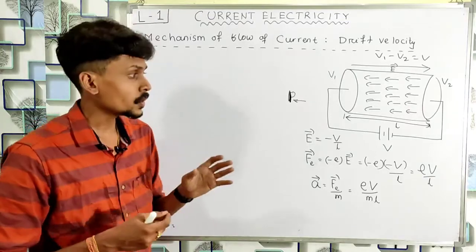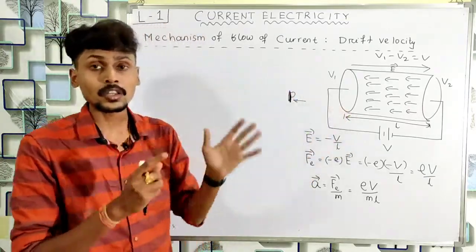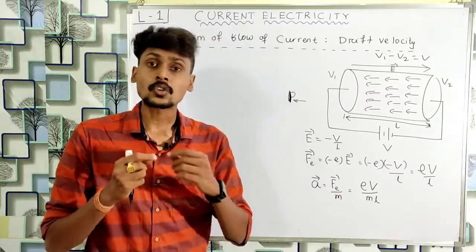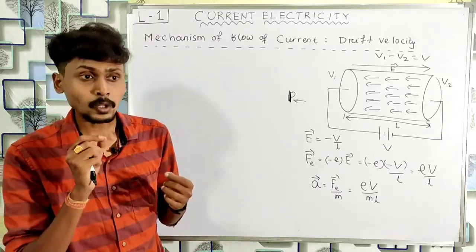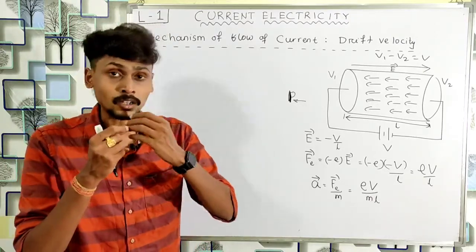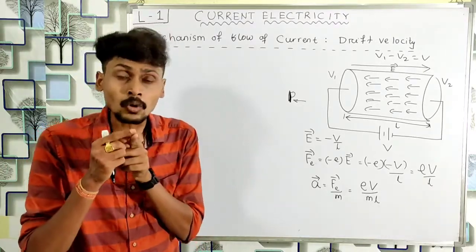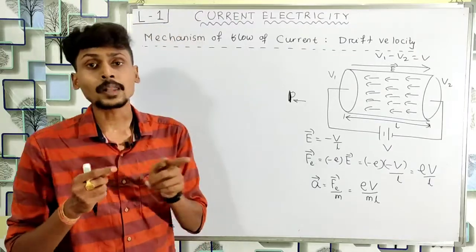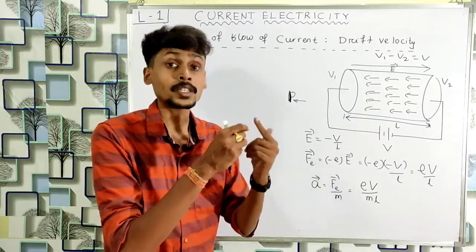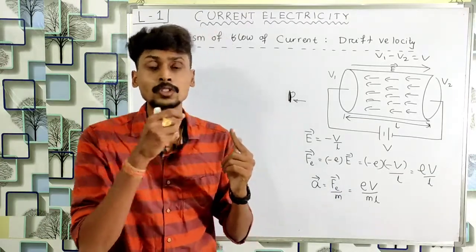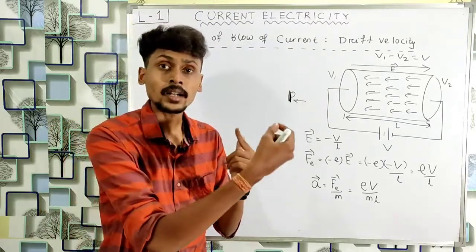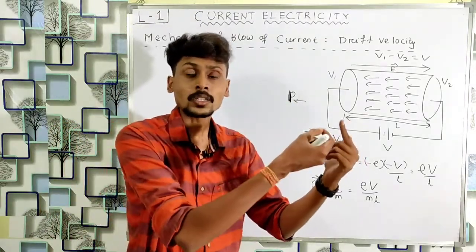And again, remember that this electric field is continuously applying force on the free electron. It means the free electron is continuously accelerated. So after losing the kinetic energy, it will not come to rest. Rather, it is continuously accelerated, so again it will try to move with some increasing velocity. Again, after some time, it suffers the second collision and loses some energy. The velocity decreases, and again it is accelerated, and it suffers the third collision after some time.